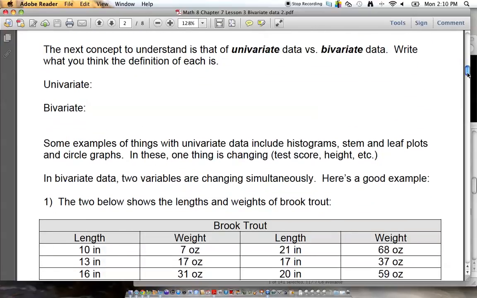All right. The next concept to understand is that of univariate versus bivariate. Now, these prefixes mean the part in front. What's the difference in meaning between uni and bi? Bi means 2, uni means 1. That's right. Uni means 1, bi means 2. For example, the word union. It begins with uni. A union is when you take everything and you make it into 1. Bi means 2.